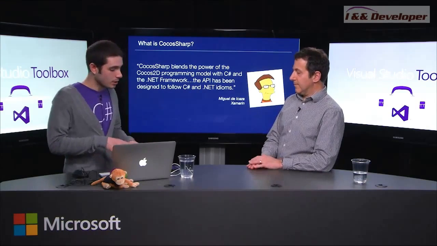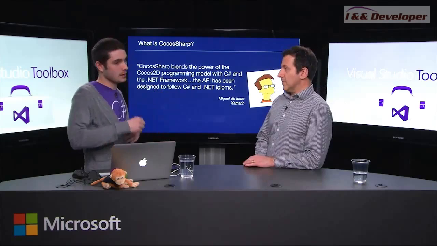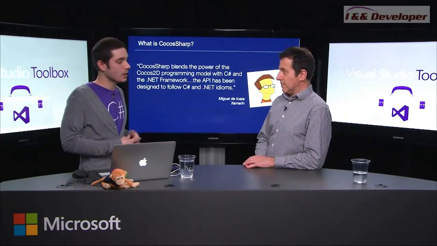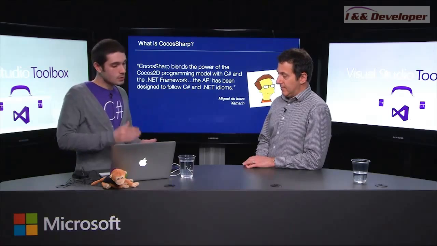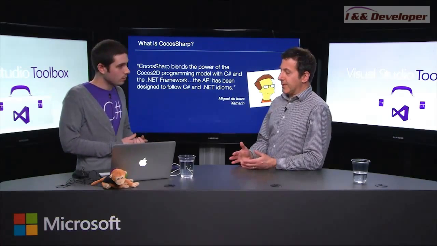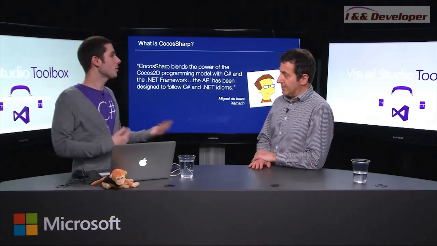Okay. So when we say CocosSharp blends everything that developers may know about Cocos2D with C# and .NET, the problem that occurred is that all these Cocos2D engines just took the Objective-C library with delegates and all these weird callbacks, but didn't apply the C# and .NET idioms. Right. If you already know Objective-C, that's great. But if you're a C# developer, it doesn't help you much. Yeah, when you read through the APIs, you're like, oh, this doesn't make any sense.